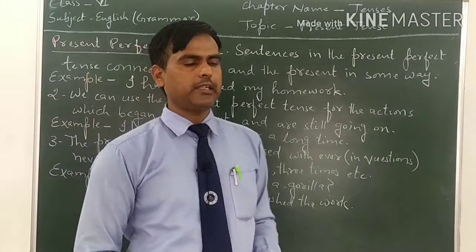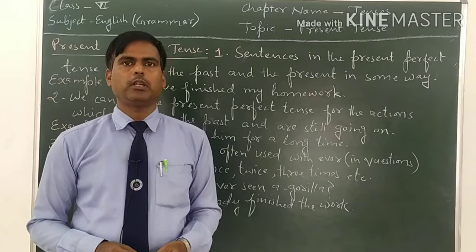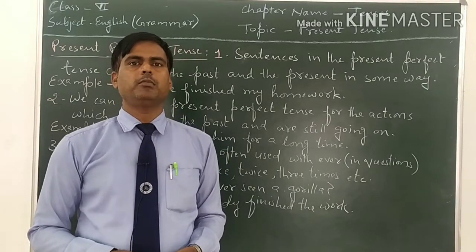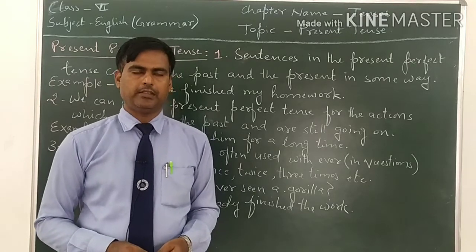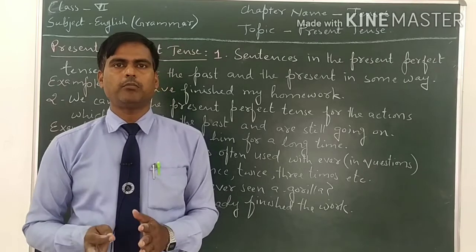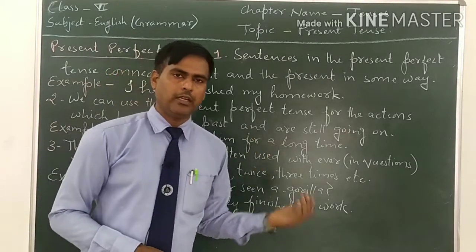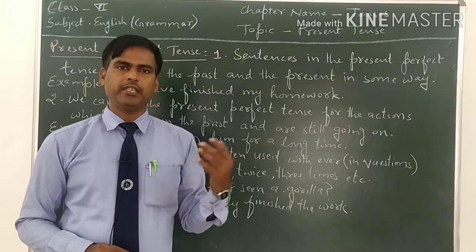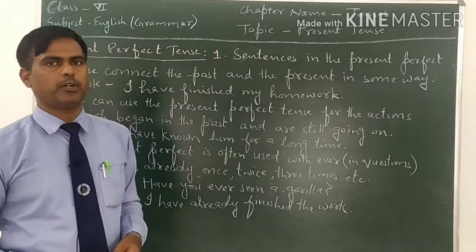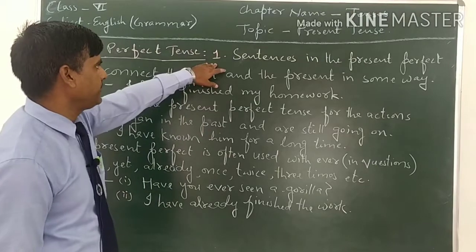How can we understand has and have as helping verb and the third form or past participle form of the verb in the present perfect tense? We use has, have as helping verb and third form of the verb as main verb. If we see the structure like that, we can understand that the tense is present perfect tense. So come to the first point of this heading.